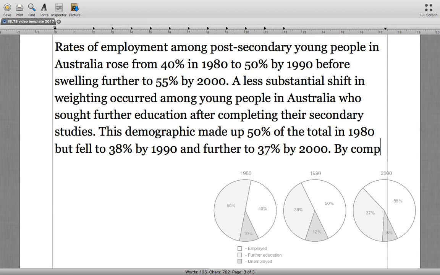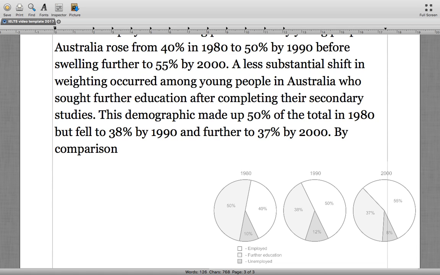Okay, so by comparison, now we can move into talking about those that are unemployed, and just make reference to the growth pattern in this is different because it's not linear. It doesn't just move up or just move down. So we could use that to help fulfill the requirement for comparative language.